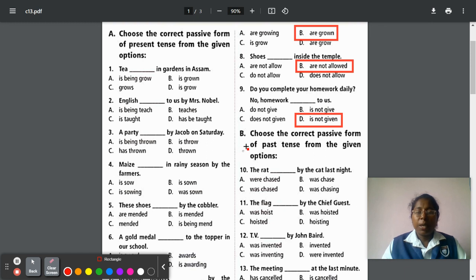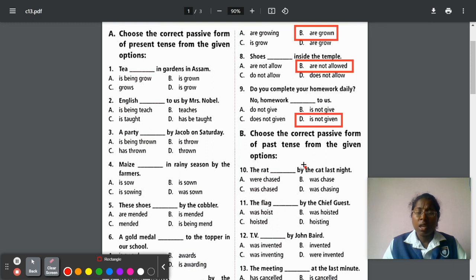Next, Roman letter B. Sorry, section B. Choose the correct passive form of past tense from the given options. So now we are going to choose past tense. Before, we had present tense. For present tense, the verb will be converted into past tense, and here for past tense, it will be converted into